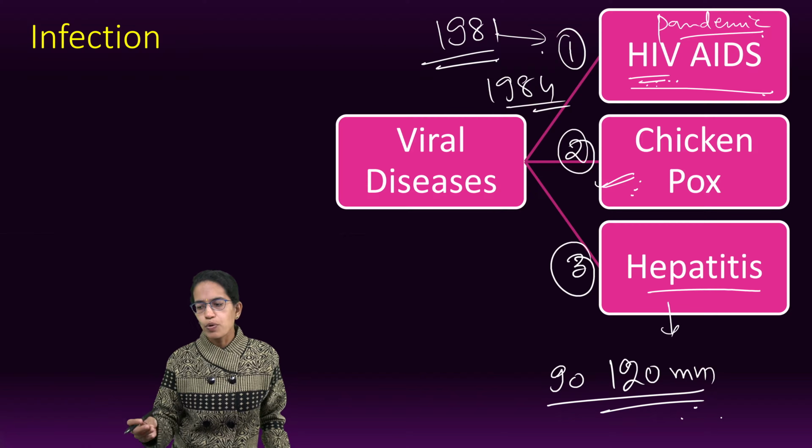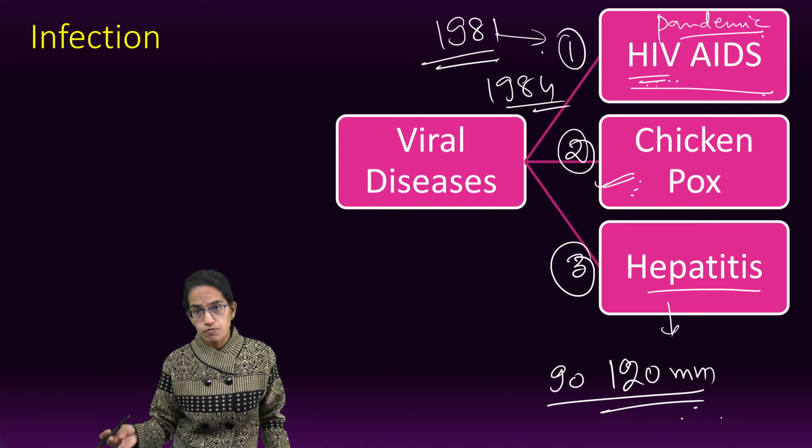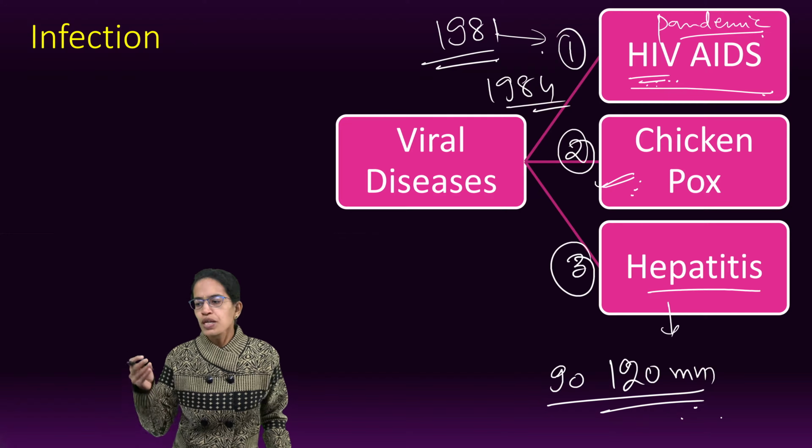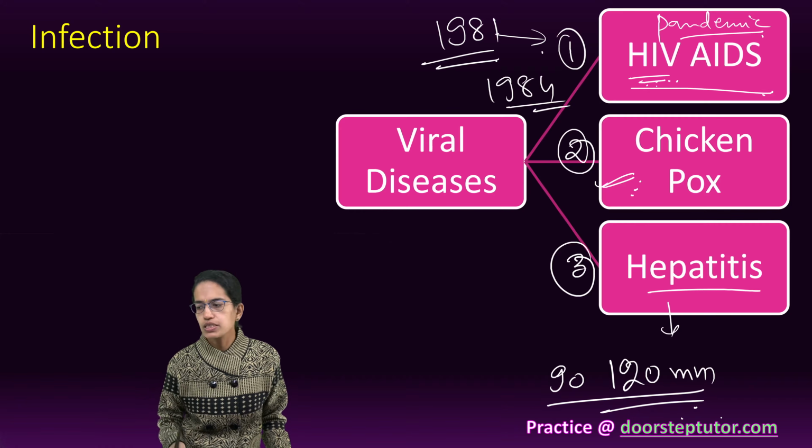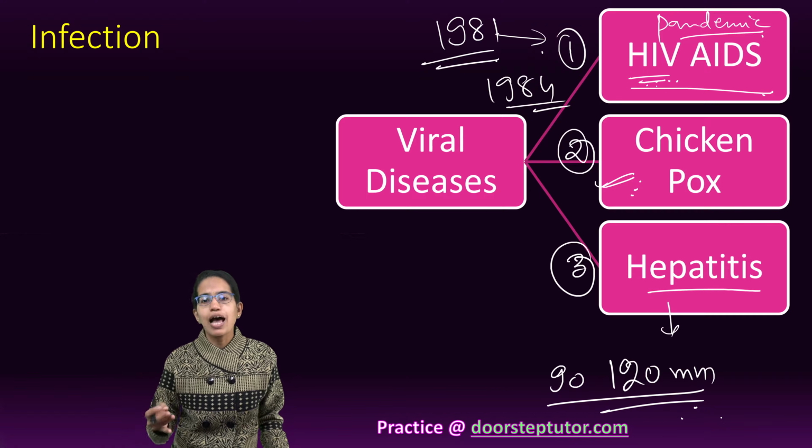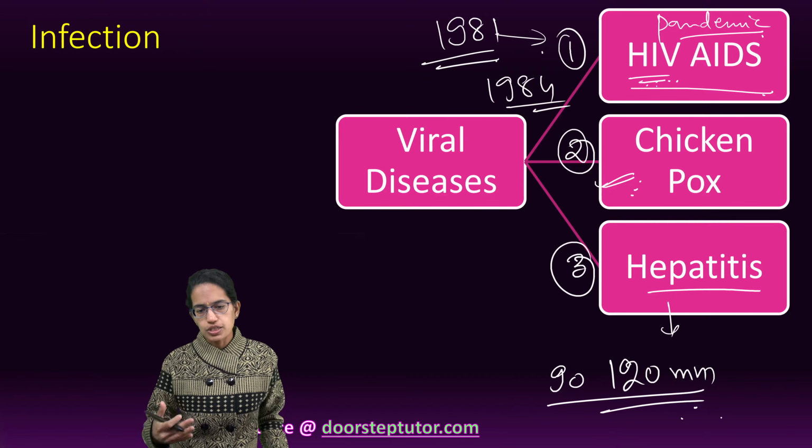So very, very important to use HIV negative blood in case of blood transfusion. Use only disposable syringes, mass education, and maintaining a good relationship.